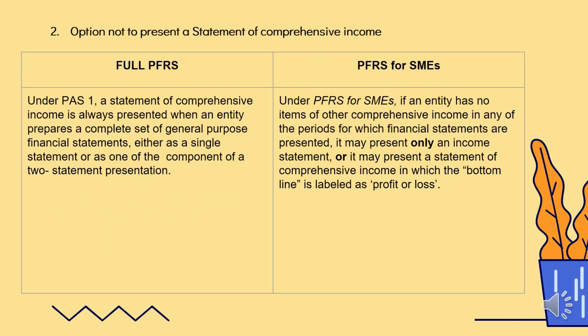Number 2, option not to present a statement of comprehensive income. Under full PFRS, sabi ng PAS 1, kapag magpe-prepare ka ng statement of comprehensive income, may dalawang way na pwede mong gawin. First is yung single statement kung saan magkasama si income statement at si other comprehensive income. Pwede rin magkahiwalay sila, which is the two-statement presentation. Meron kang statement of profit or loss and meron kang statement of comprehensive income.